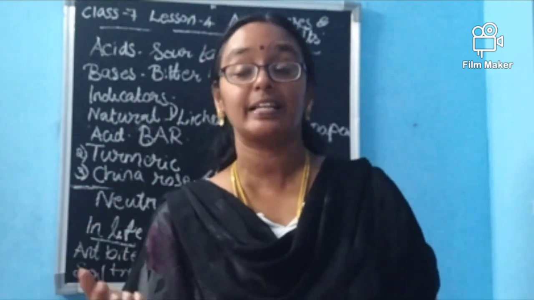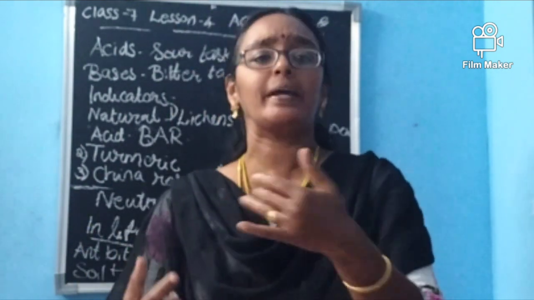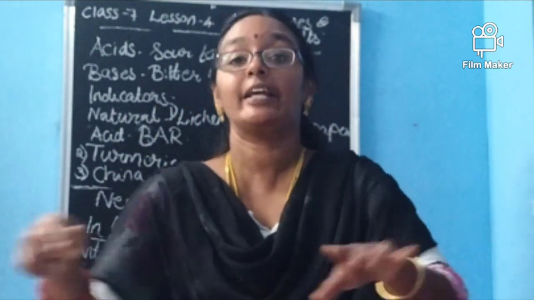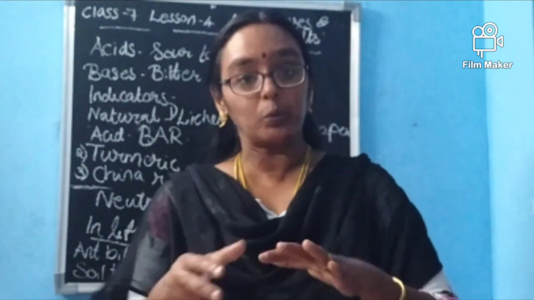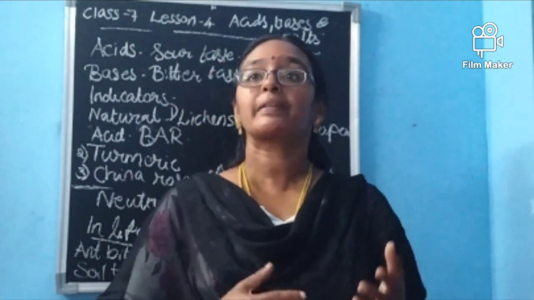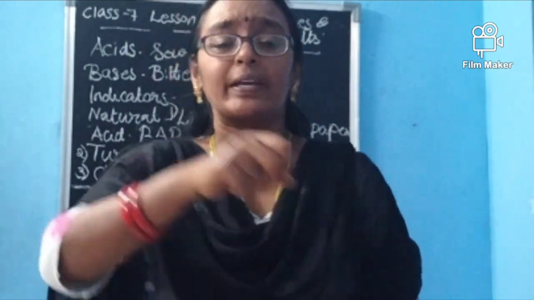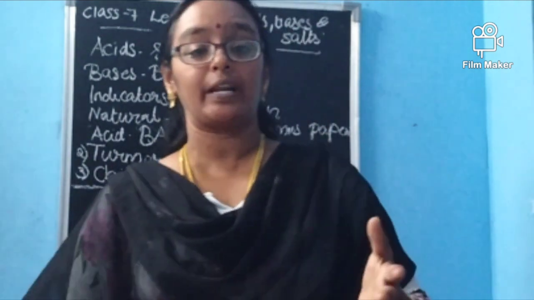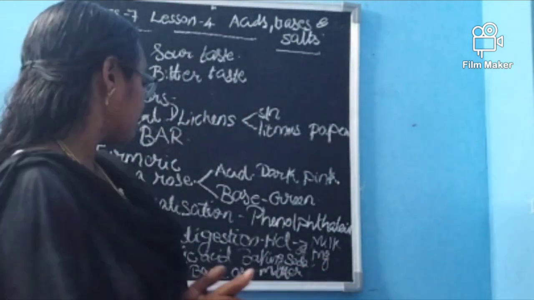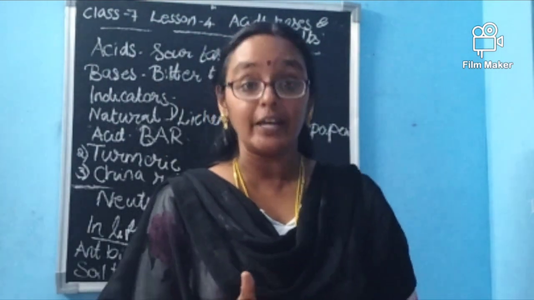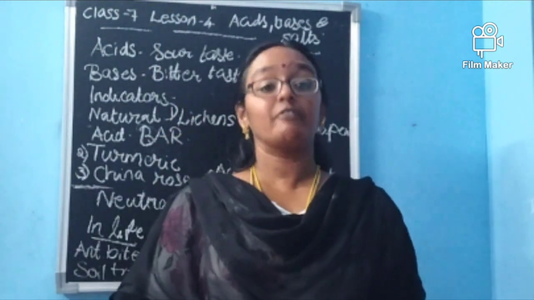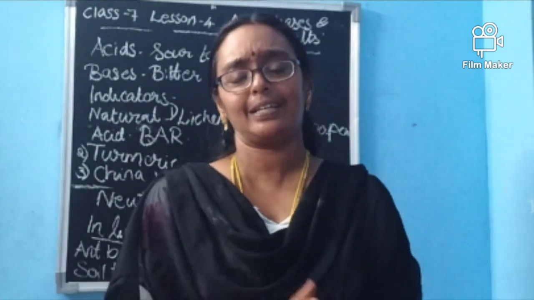From the lab, they will say whether the soil is acidic or basic in nature. If it is basic in nature, we can add organic matter, and it will be neutralized. And if we have acidic soil, then we can add some calcium hydroxide, baking soda. All this we can add a little more to make the soil neutral, so that the plants will grow in a good manner. All these are done only when you know whether the substance is acidic or basic. This can be done with the help of these indicators.